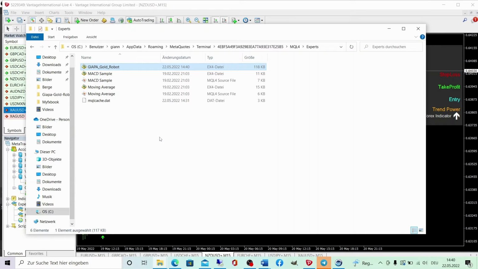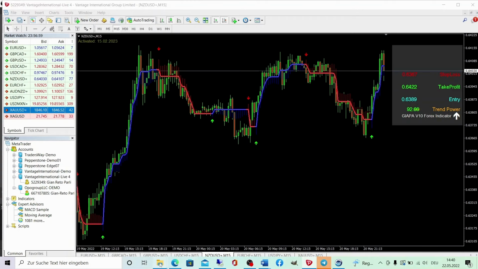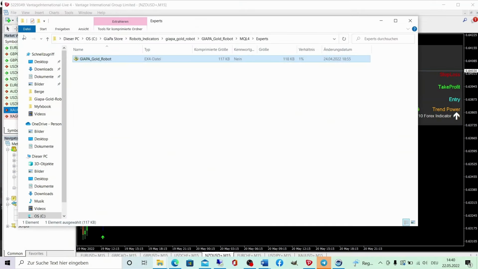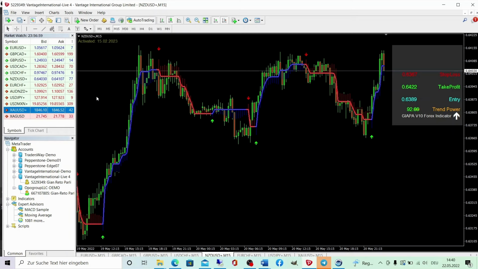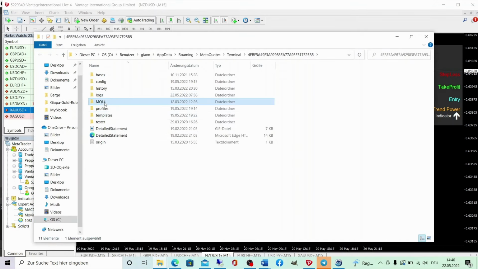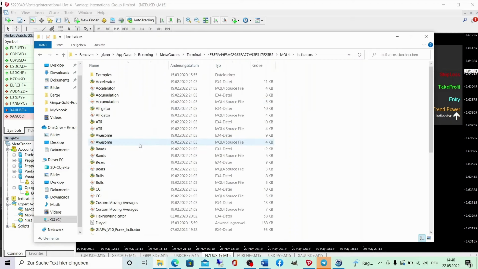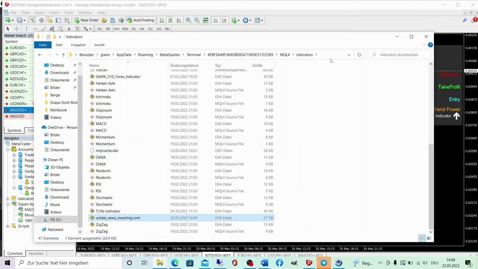Now you have to do the same with the indicator and the preset files. We go back. We go to our indicator, we copy this file, we go to our MT4, we go to the data folder, we go to MQL4, we go to indicators, and we copy the indicator into here.